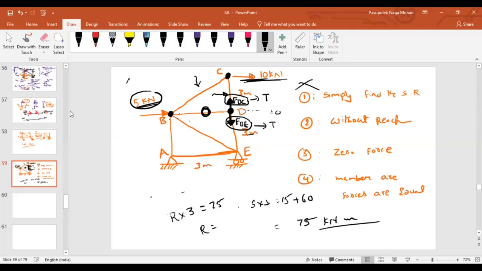Clear, sir. Is it only applicable for collinear members? Yes, only for collinear members. If they are not collinear, what will happen? It won't be applicable. Why? Because the forces will not act on the same line of action.